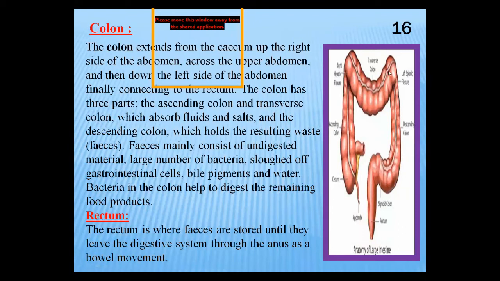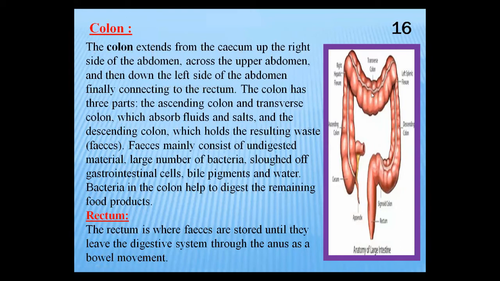These are the three portions of the colon. It is present in the upper abdomen and then goes down on the left side of the abdomen. Try to understand the location first. It is a very important part because it takes part in the digestion process.